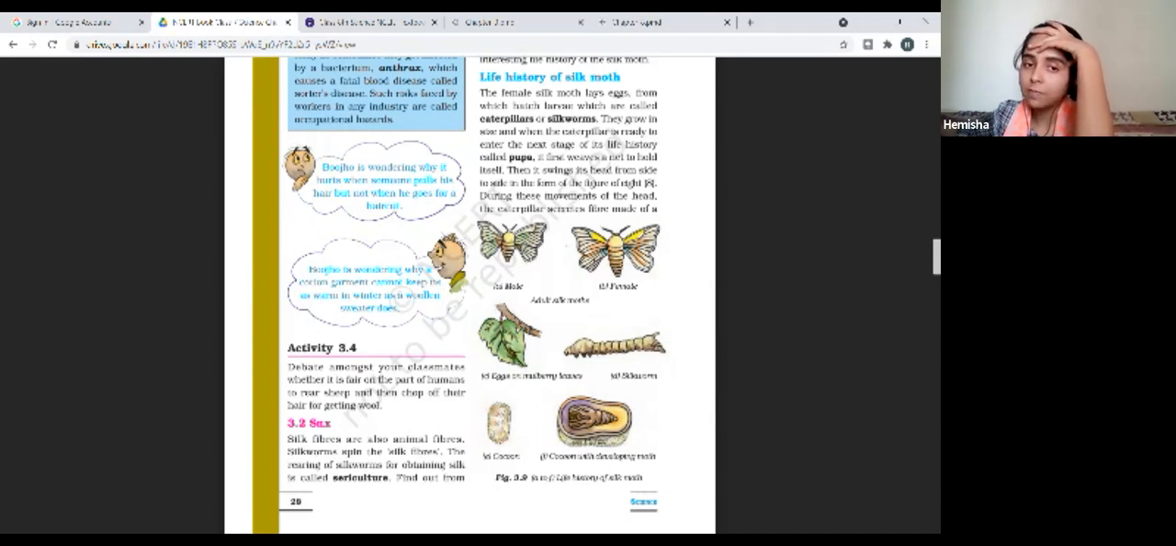Second thing, Bozo is wondering why a cotton garment cannot keep us warm in winter, as a woolen sweater does. Very simple question. Because the cotton garment is very thin. Or what else can we say? Your cotton garment is made up of what? Cotton fibers, meaning natural fibers. The property of cotton fiber is that it will allow the air to pass, meaning ventilation. In summer, if you wear cotton, air can easily move inside and outside the clothes.